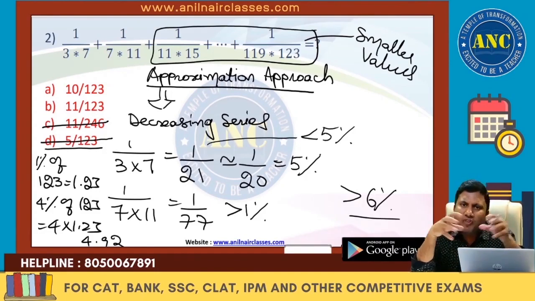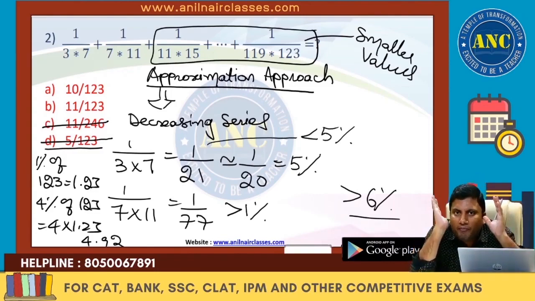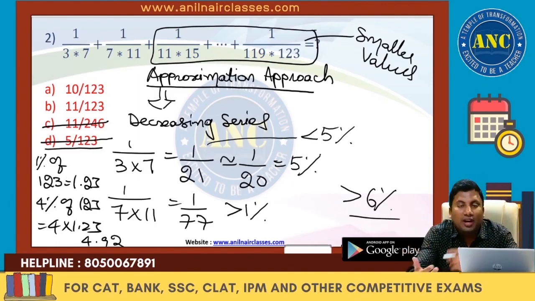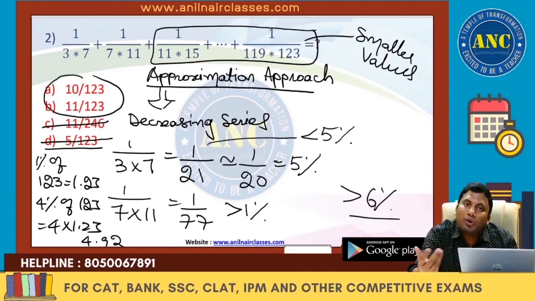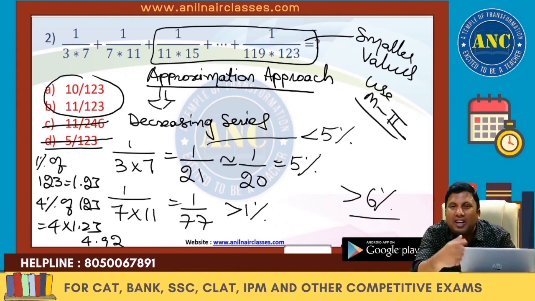The idea is to give you various tools. Depending upon the merit of the problem, you use any method. Method 2 is the best method to solve all the problems, but there are certain times when method 2 is not needed. In that case, method 3 and the approximation method will be the best approach. If we are stuck between two options that are very close to each other, use method 2. Which technique to use depends upon the merit of the problem.